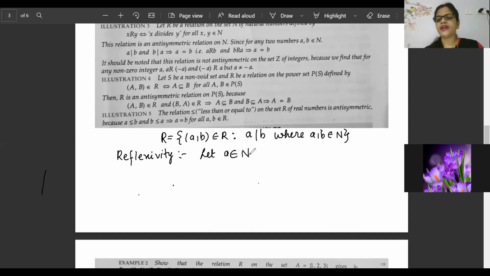Let A be an element which belongs to N. A be any element belonging to N, since every element divides itself.